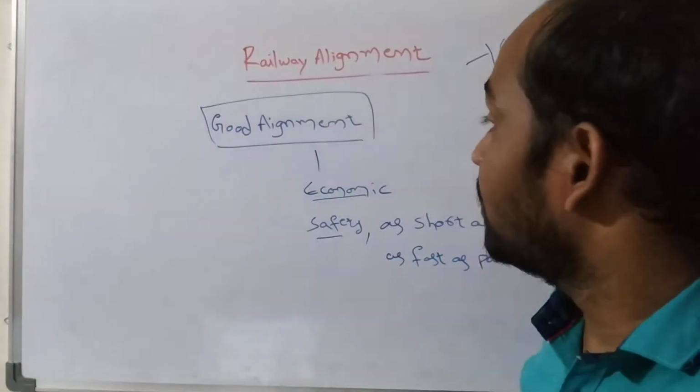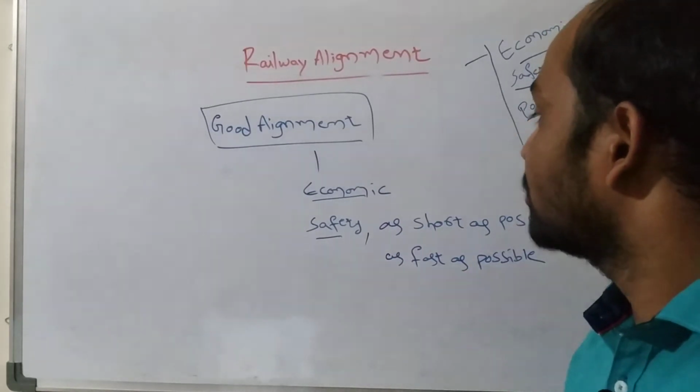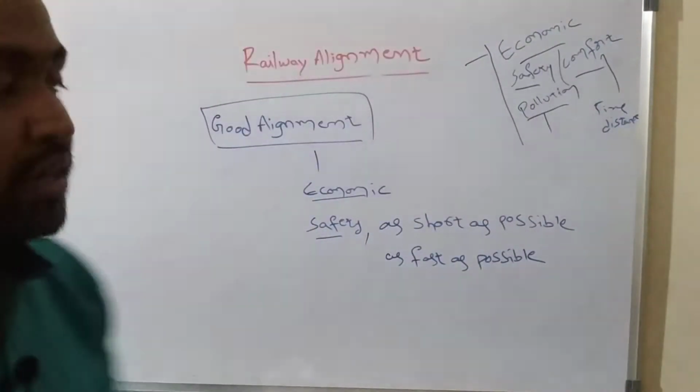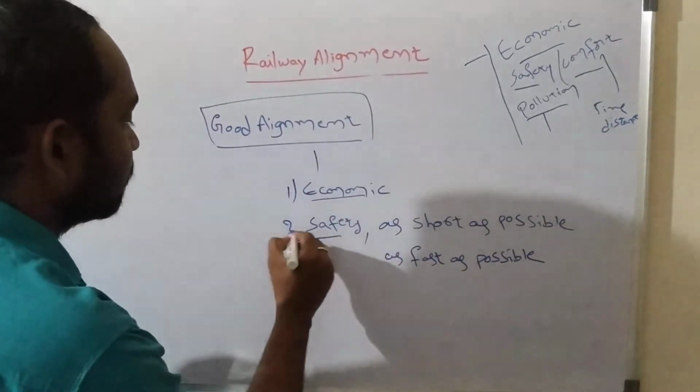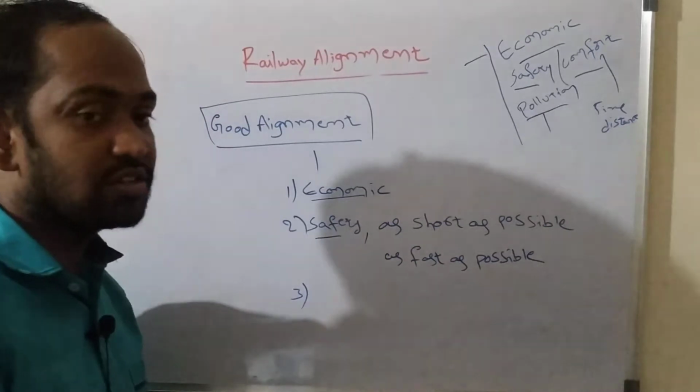Now, coming to the requirements of a good alignment, it means when we can say an alignment is a good alignment. In the case of a railway alignment, it should be economic, safe and comfortable. And the next one is it should develop the country or the nation.